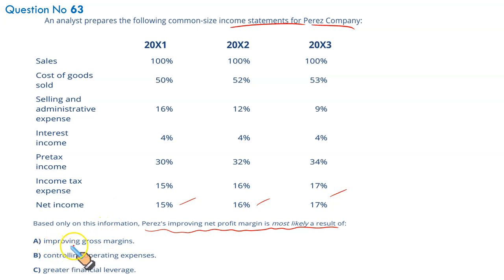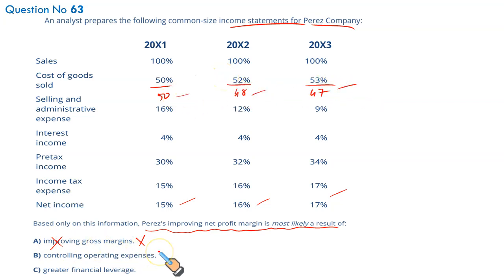First, improving gross margins. We haven't been given gross margins, so we can calculate them. 100 less 50 is 50. 100 less 52, cost of goods sold, 48. 100 less 53, 47. Our gross margins are falling, not increasing. This is wrong. Gross margins are falling, 50 to 48, 48 to 47.